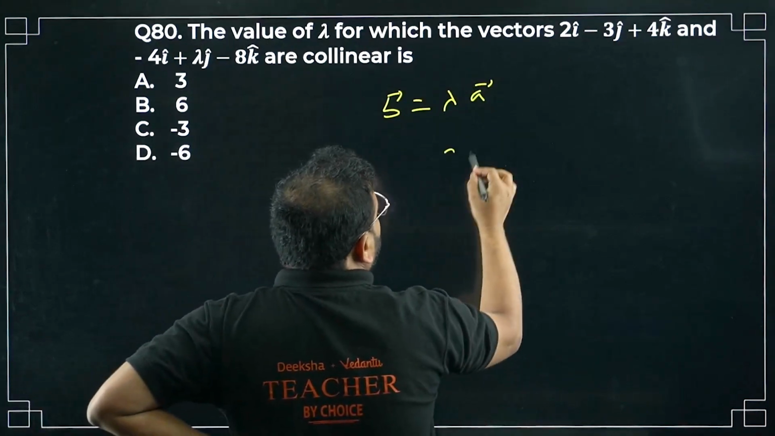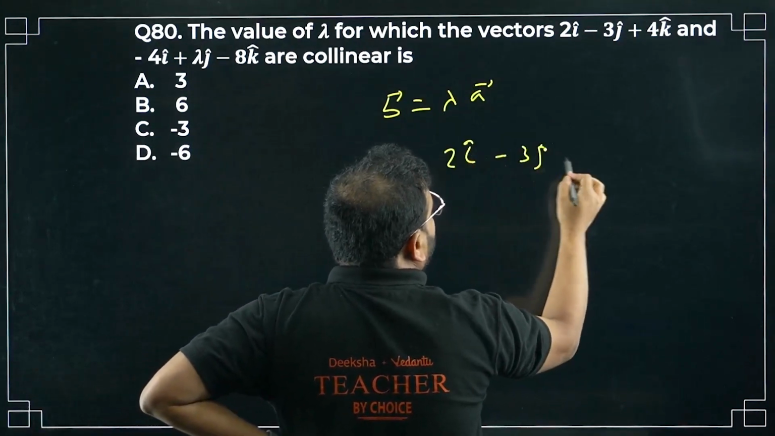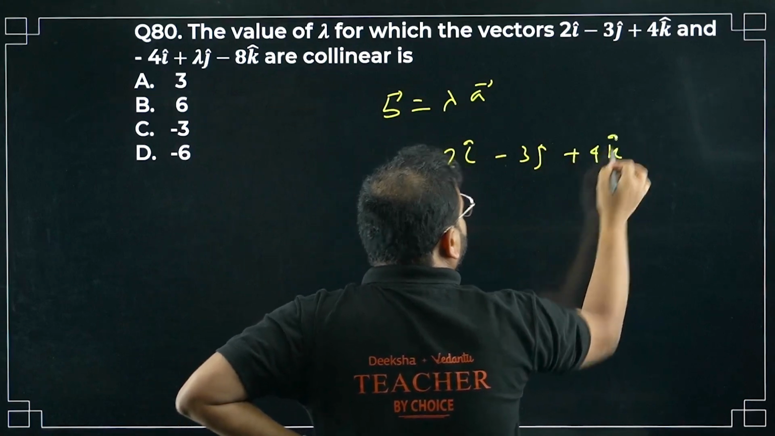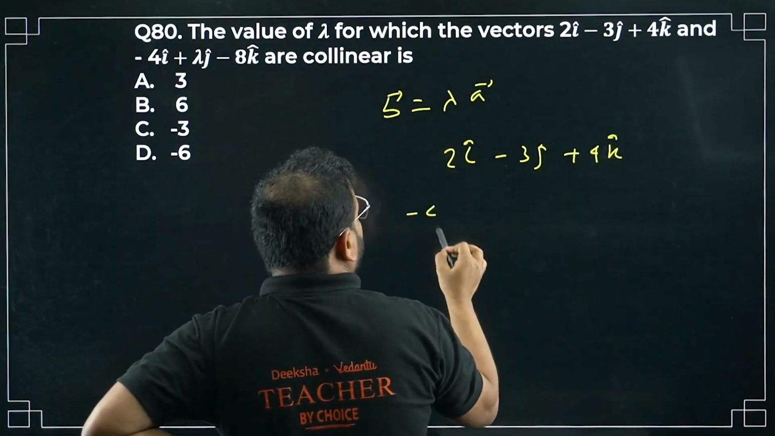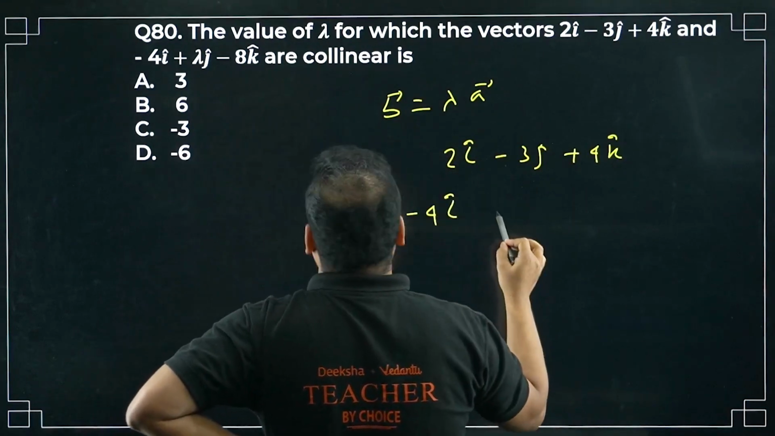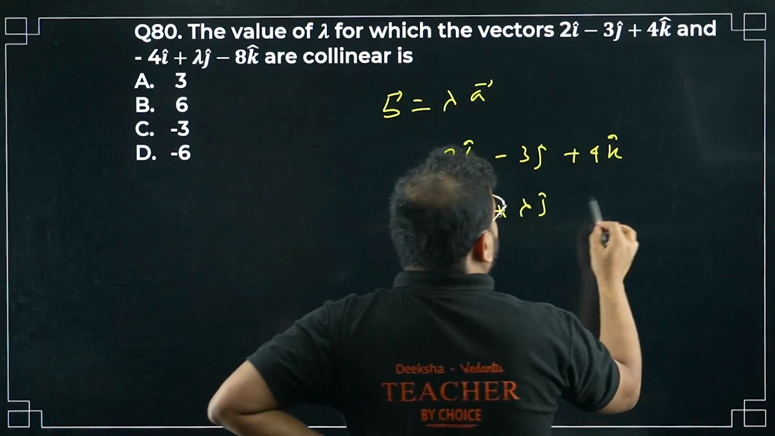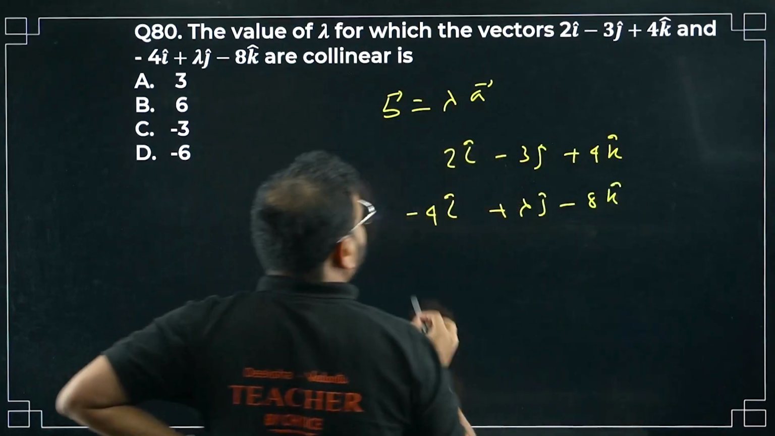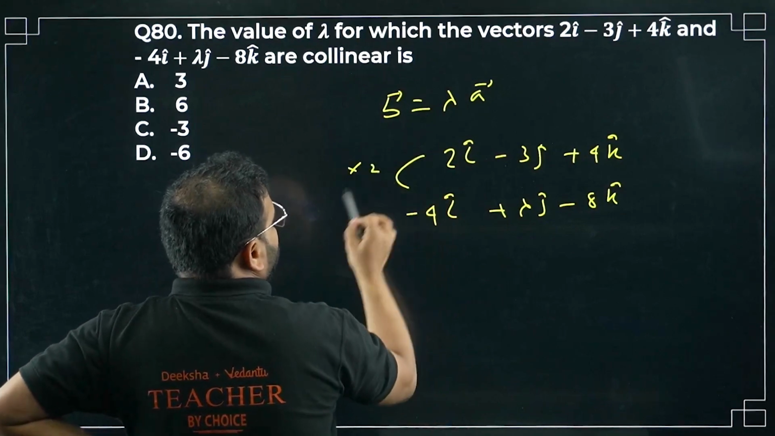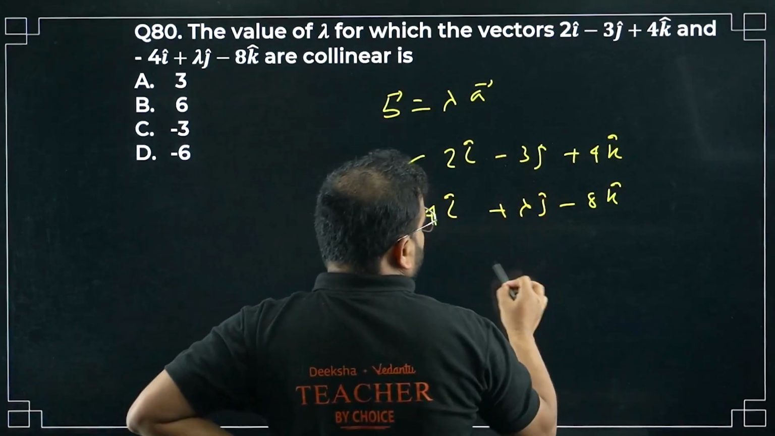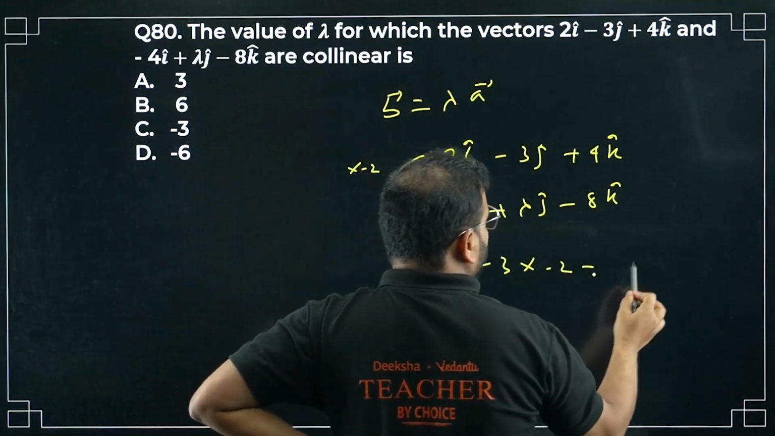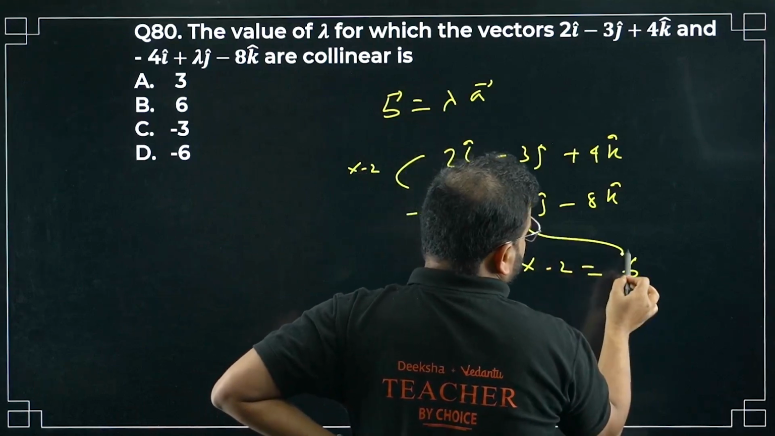We have 2i cap minus 3j cap plus 4k cap, and the other one is minus 4i cap plus lambda j cap minus 8k cap. Check here, multiplied by minus 2. Here also, minus 3 into minus 2. How much is that going to be? 6. So the lambda value is coming as 6.